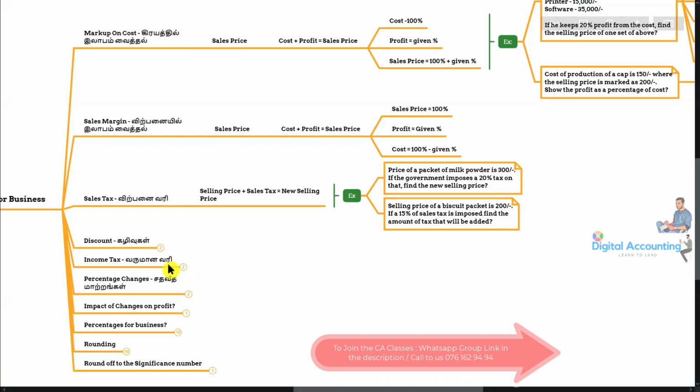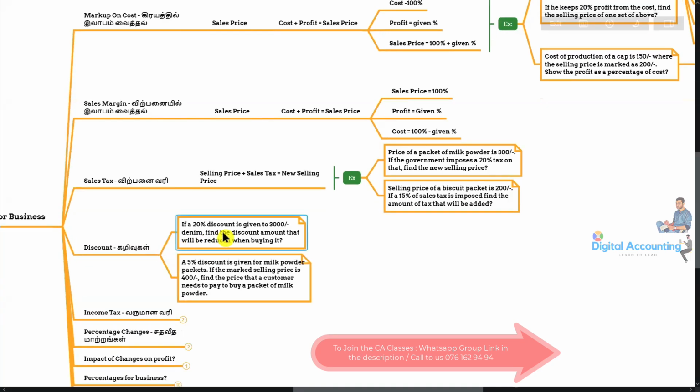That's it. And the next part is about discount. So discount, my dears, when we are dealing with accounting, there are two kinds of discount: a cash discount and a trade discount. Trade discount means when you go and buy a product in the shop, they put a banner like 20% discount, 50% discount. These kinds of discounts are trade discounts.